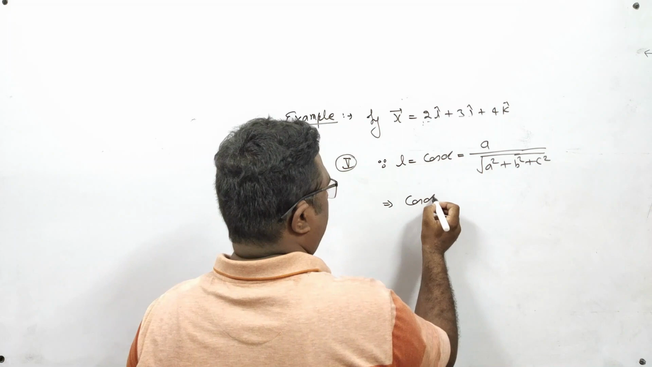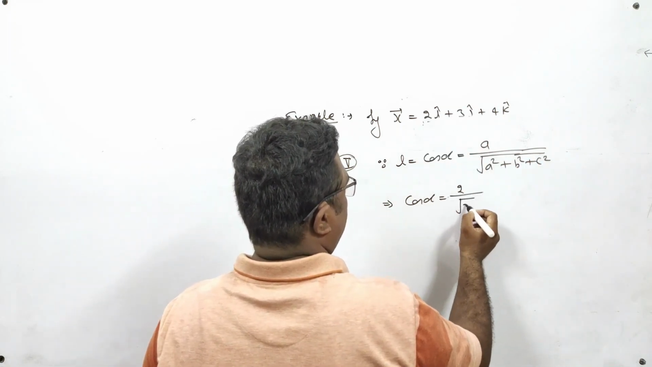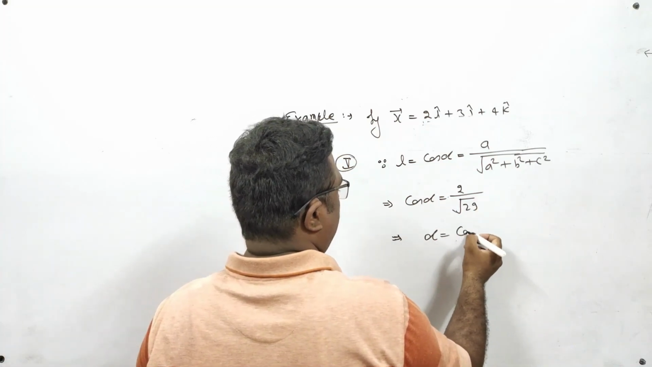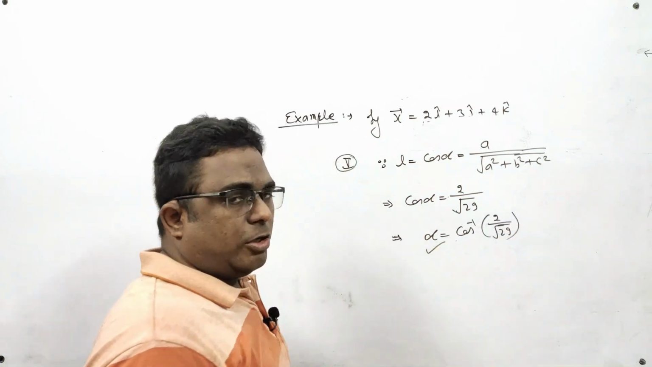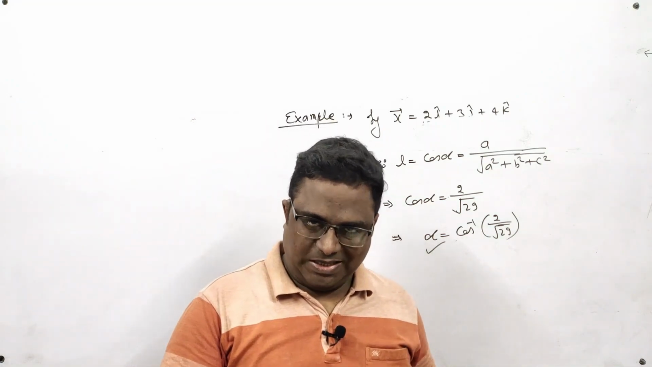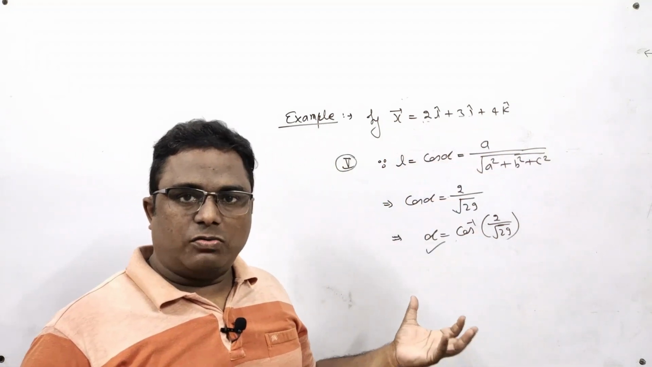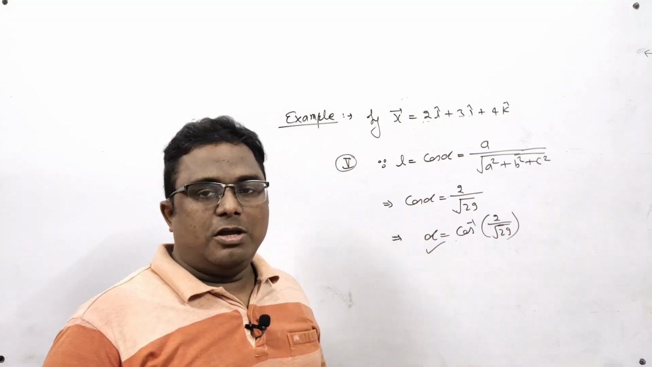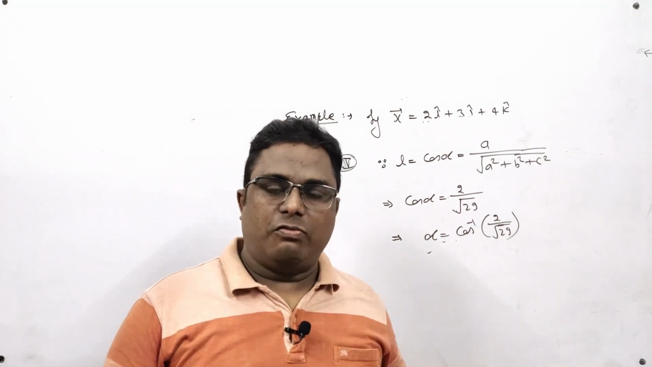This implies that cos alpha is equal to 2 upon square root 29. If I shift cos to the other side, then alpha is equal to cos inverse of 2 upon under root 29. Now, do you remember what I told you about alpha? Alpha is the angle of the vector from the positive direction of x-axis. So the angle of this vector from the positive direction of x-axis is cos inverse 2 upon square root 29. In the same way, if you want to find beta, you can find that. If you want to find gamma, you can find that also.